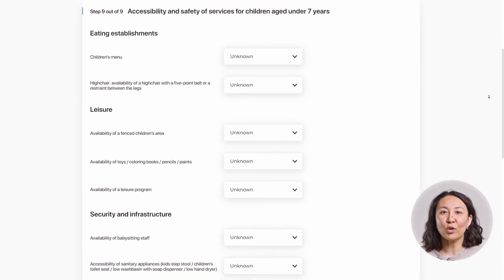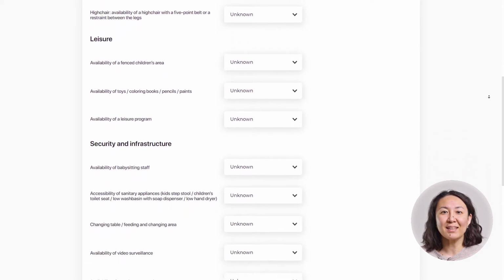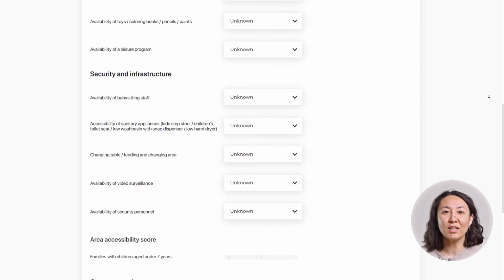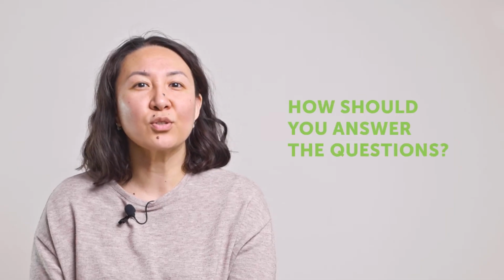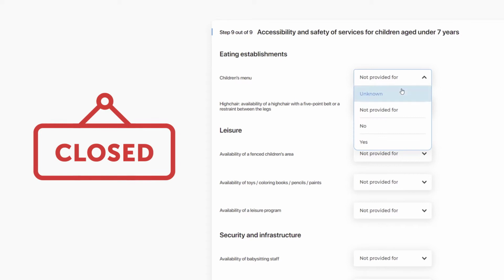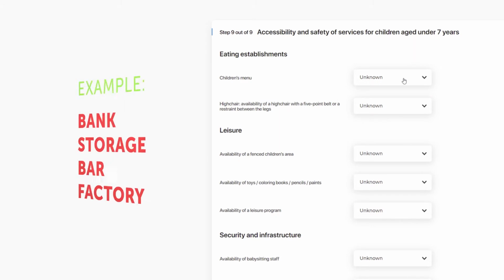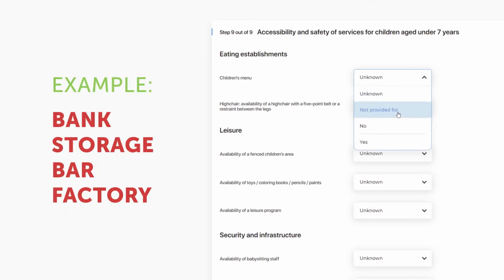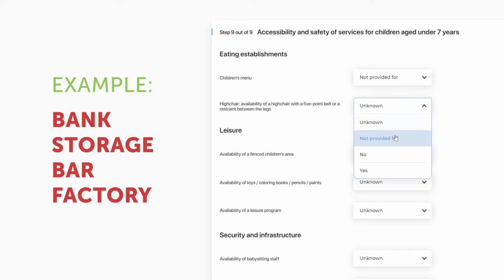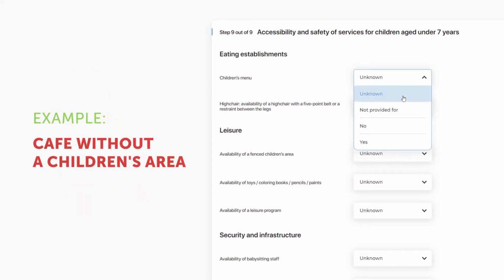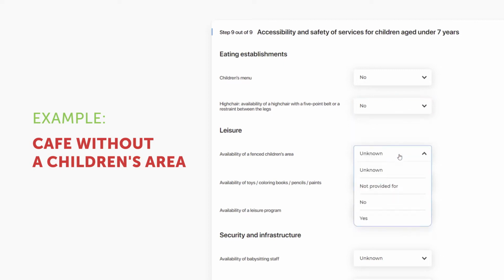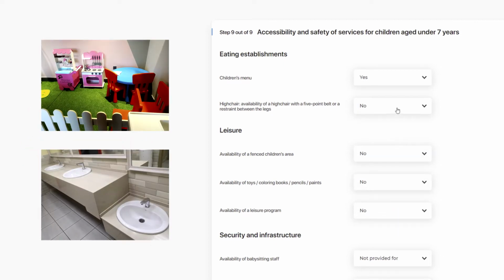The last section of the questionnaire is called Accessibility and Safety of Services for Children under the age of 7. How do you know which answer to choose? If you cannot get into the facility, then you need to select the answer Unknown. The answer Not Provided For should be chosen if the facility is not initially intended for the underage visitors. You choose the answer No if services for children could be provided here but are not present there now. Finally, if the facility offers services for children that are specified in the questionnaire, you choose the answer Yes.